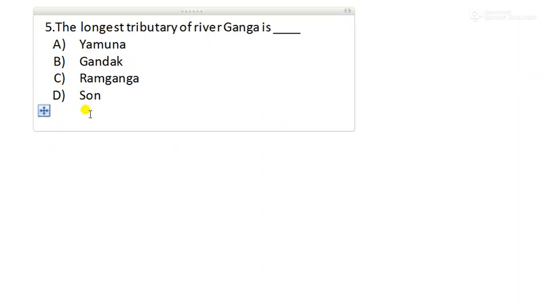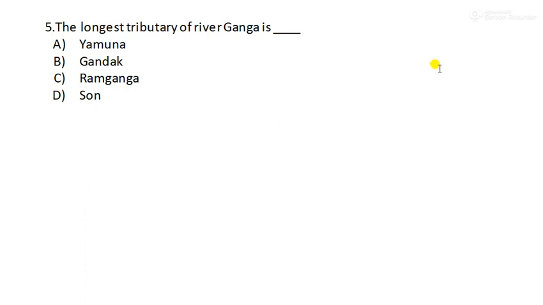Next, question number 5. The longest tributary of river Ganga is dash. Which one is that? It is Yamuna. Yamuna is a tributary, which means it is also a river, but a small river which mainly joins the Ganga. This is the longest tributary of river Ganga, Yamuna. Remember this.